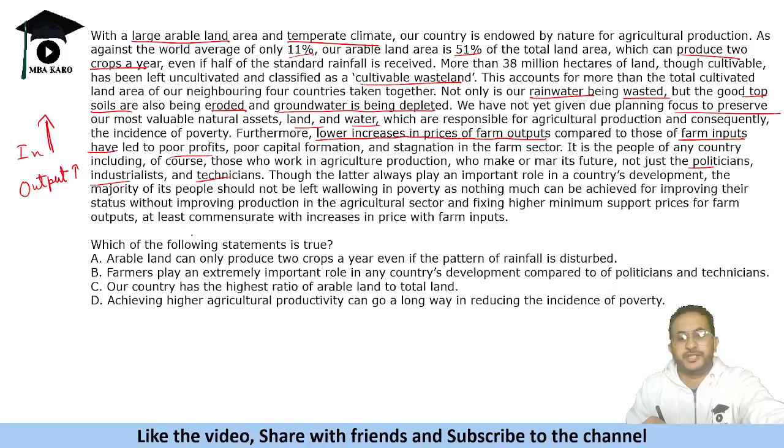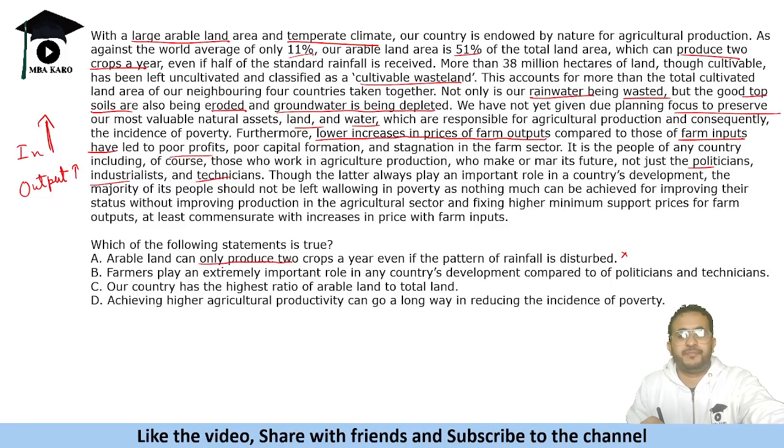So, which of the following statements is true? Arable land can only produce two crops a year. We are given that we are producing two crops a year, but it does not mean that we can only produce two crops a year. We may produce more also, right? So, it is not mentioned. We cannot get it.